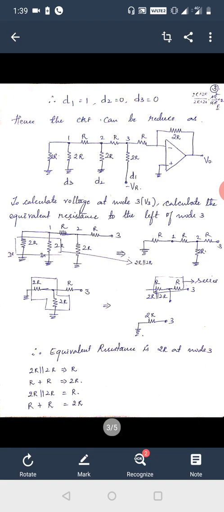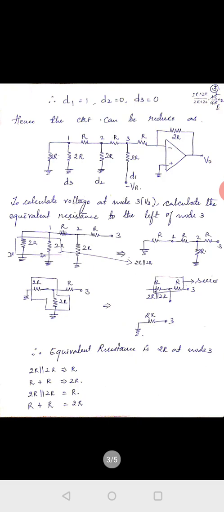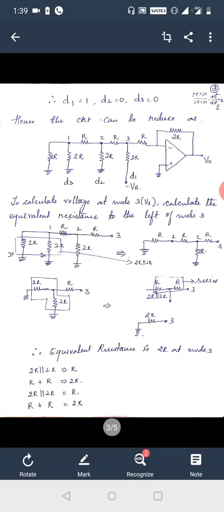If I take only the resistor values, R and 2R, when I connect R and 2R in parallel, it leads to R. That again we connect with the R, and it leads to 2R, and 2R with 2R in parallel leads to R. So we get an equivalent resistance of 2R at node 3. If I take 2R and 2R, the last two 2R will give R.